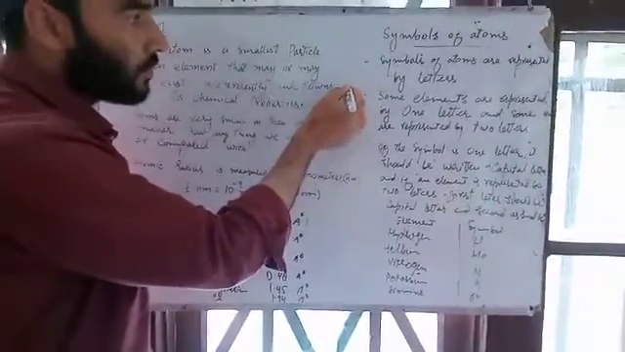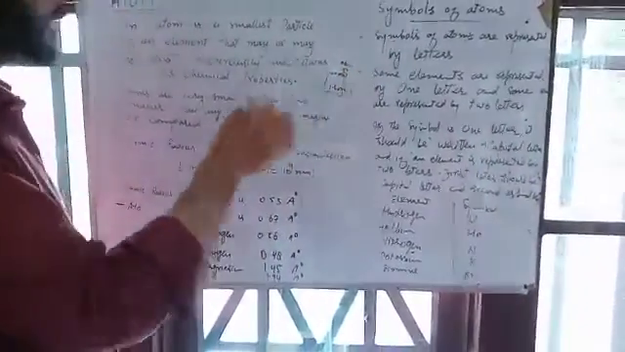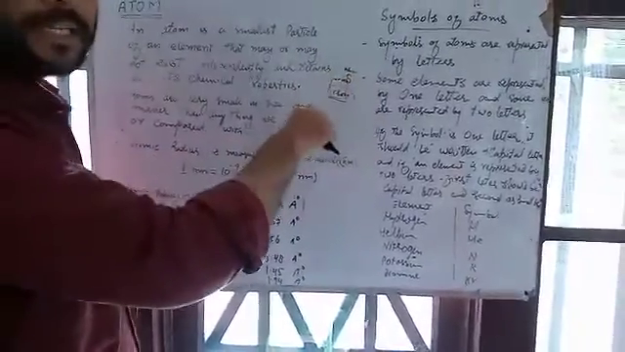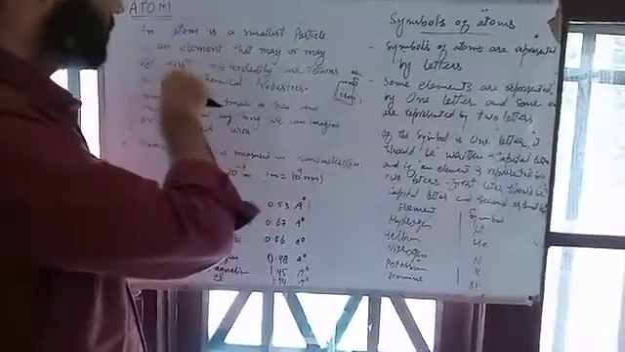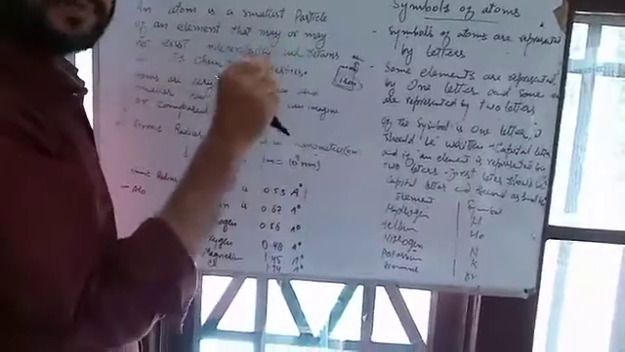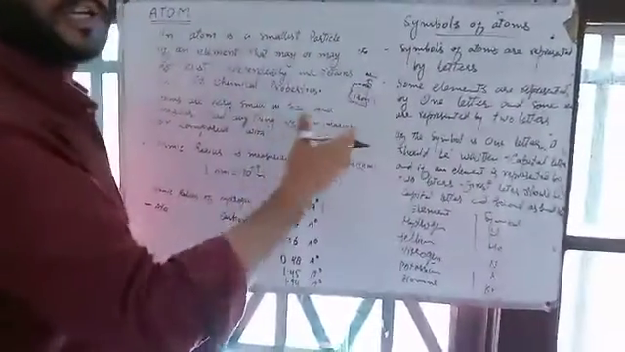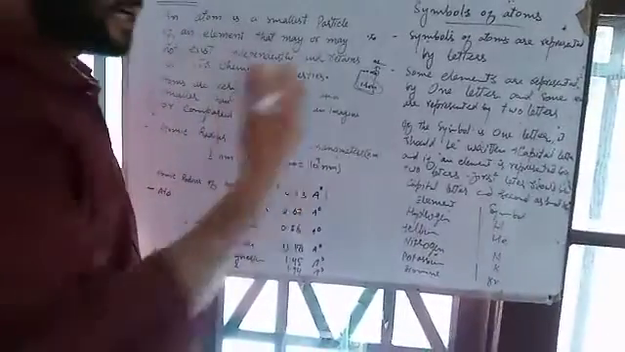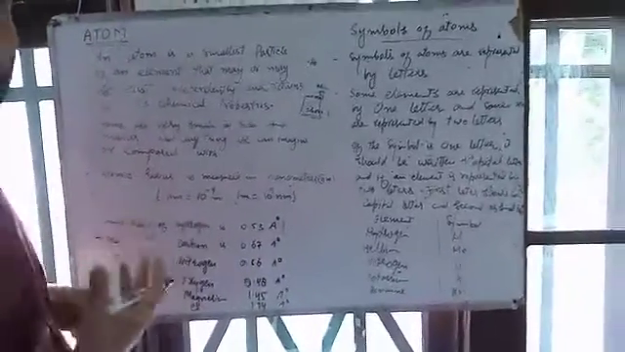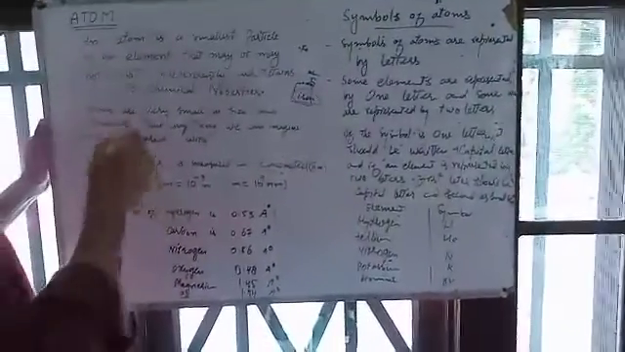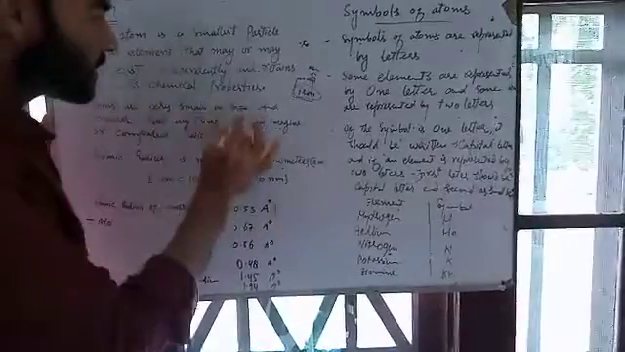It is the smallest particle, the atom, and it can exist independently. That means one iron atom, or it may combine with other atoms. Mostly, atoms do not exist independently, but they exist in the form of compounds, in the form of molecules. Atoms are very small in size.